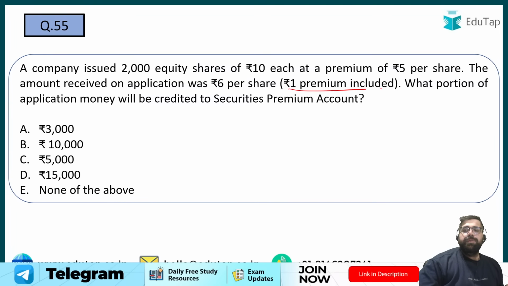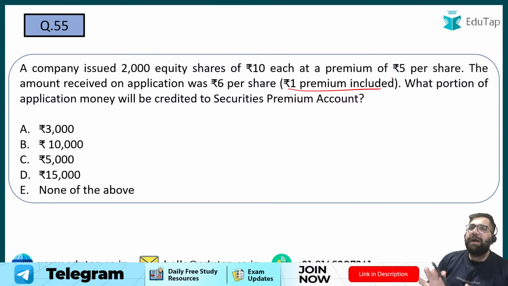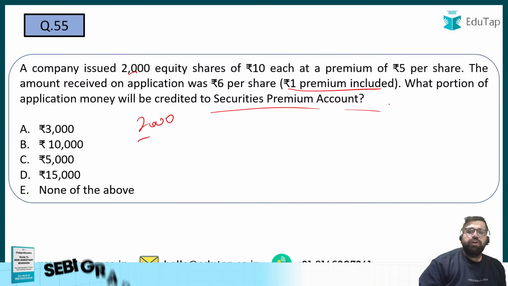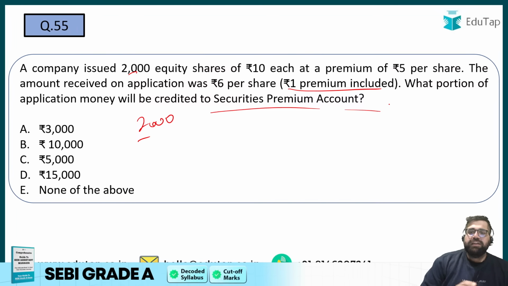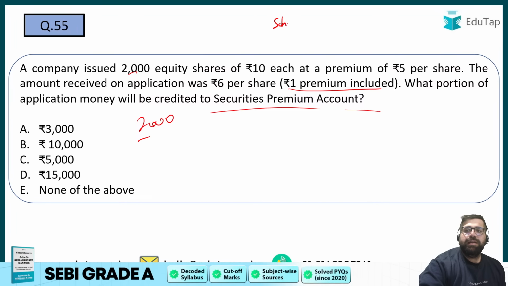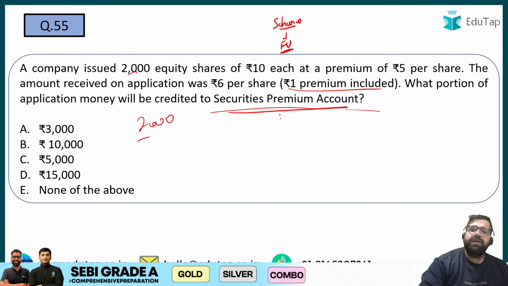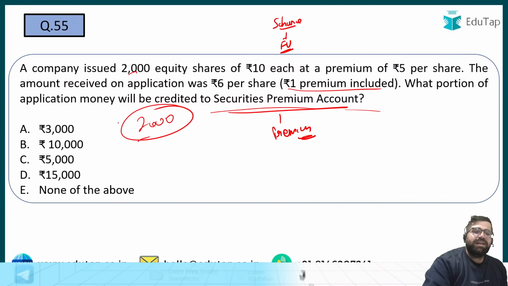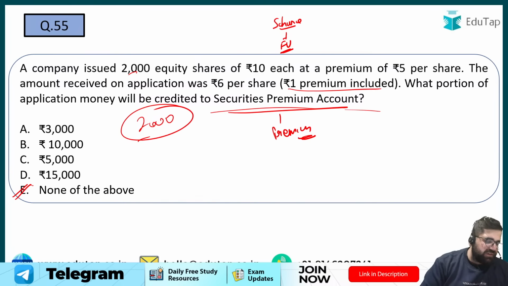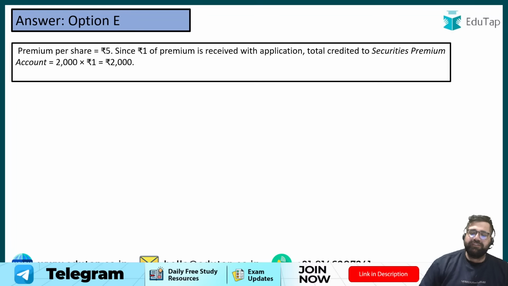You are receiving 1 rupee in the premium. In total, application is of rupees 6. But out of that 6, 1 is for premium. So 1 into 2000 equity shares will be 2000, which will be given into securities premium account. Right? Share capital will always be credited with face value. But your securities premium account will be used for the premium which you have collected. Right? 2000 is the correct answer, which is not given. Therefore, answer will be option number E.